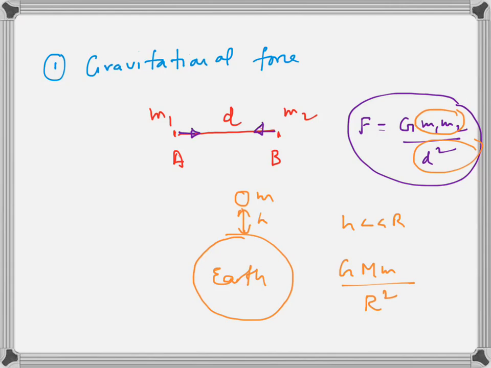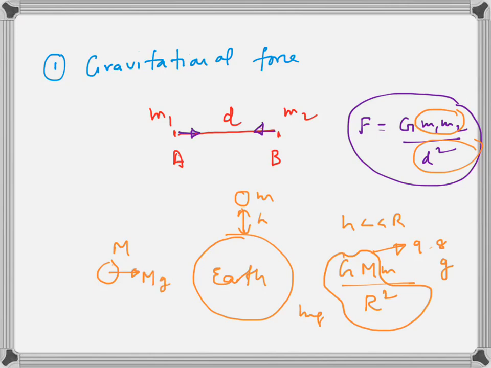And in fact, if you substitute the value of G, the value of radius of the earth and the value of mass of the earth, it turns out to be 9.8. And this is what I call small g. So mg is the force with which earth attracts a body of mass m. If I keep here another body of mass capital M, the force of attraction will be capital Mg.